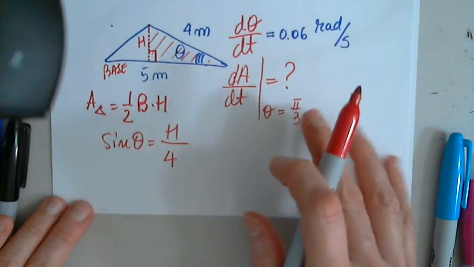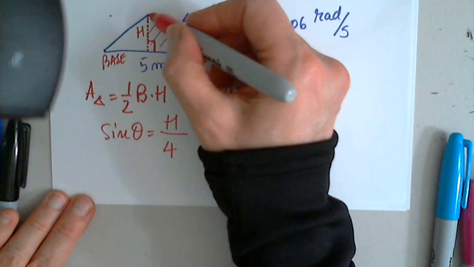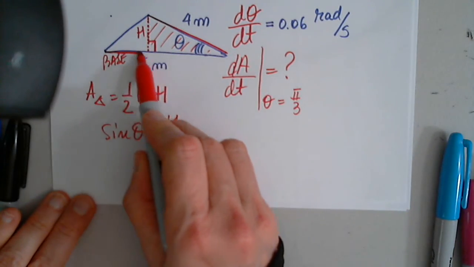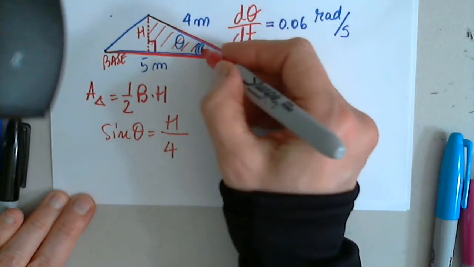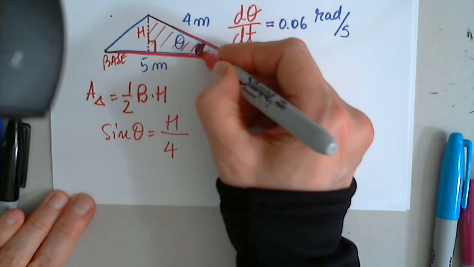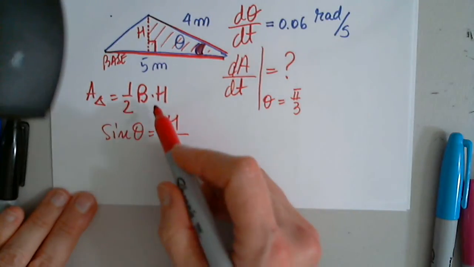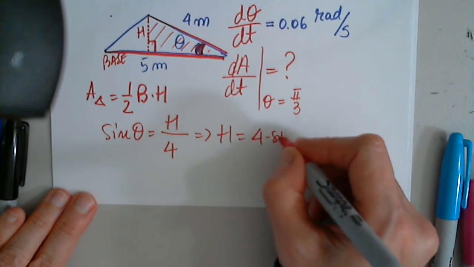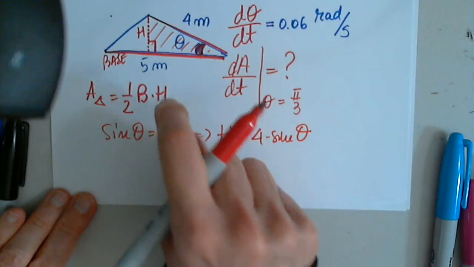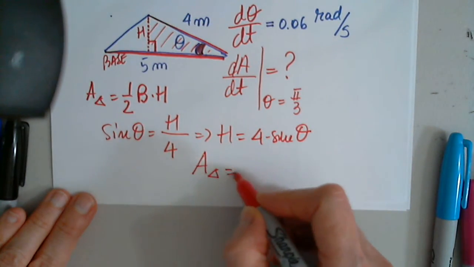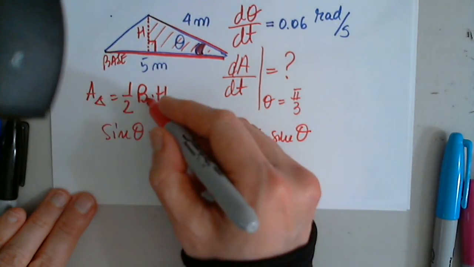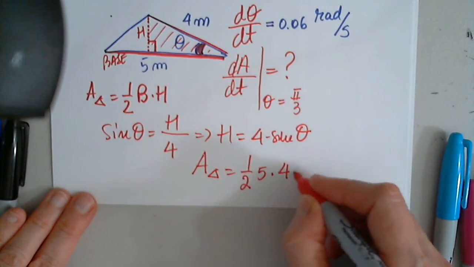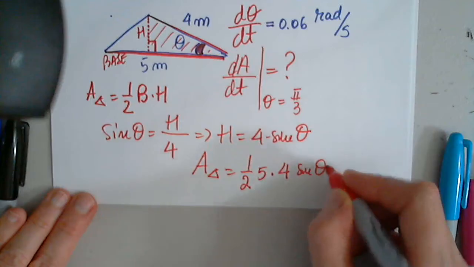So that's a secondary formula, but it only works if I'm given two sides and the angle in between. So I will replace h by 4 times sine theta in here. So then the area of the triangle will be 1/2 the base, which is 5, times the height now, which is 4 times sine theta.